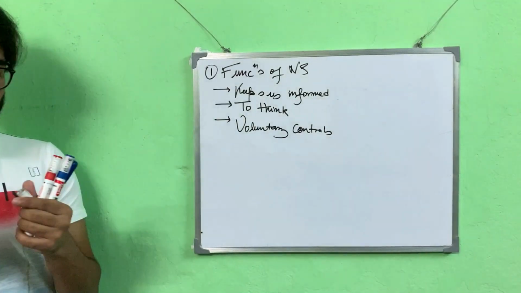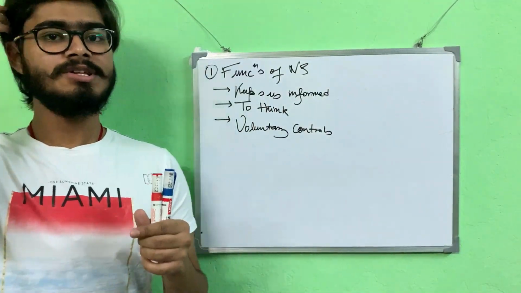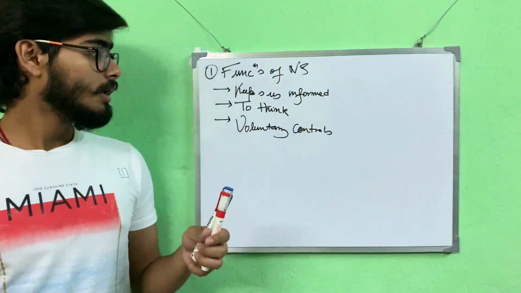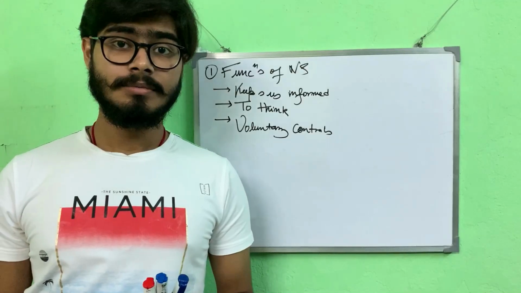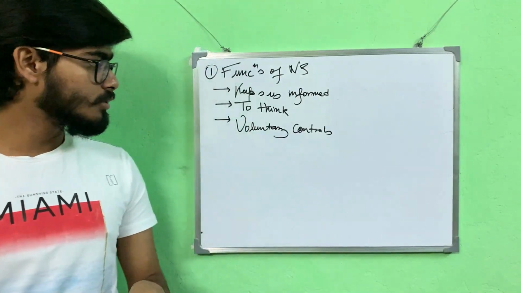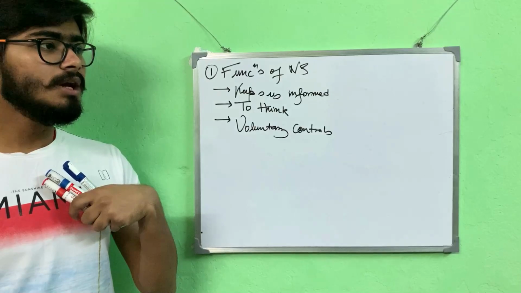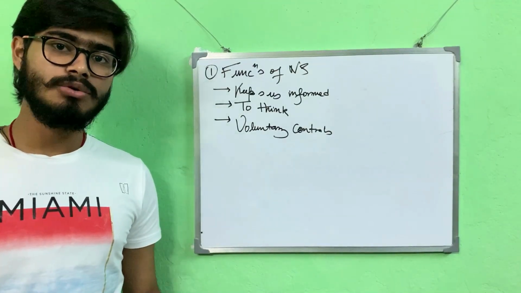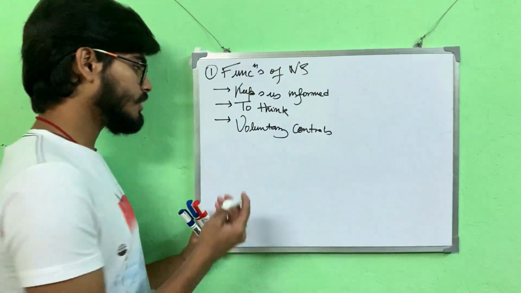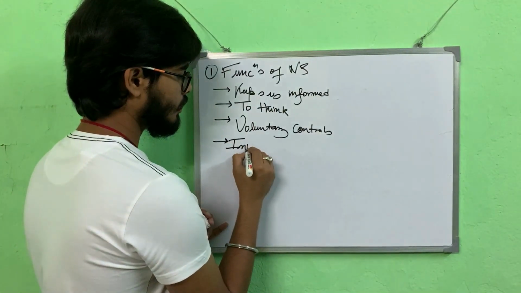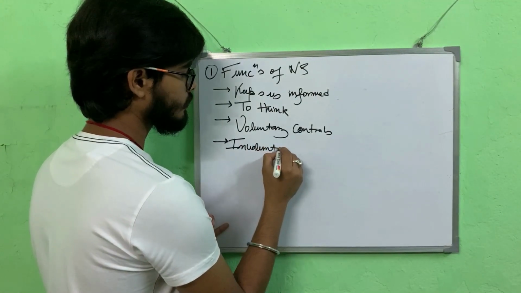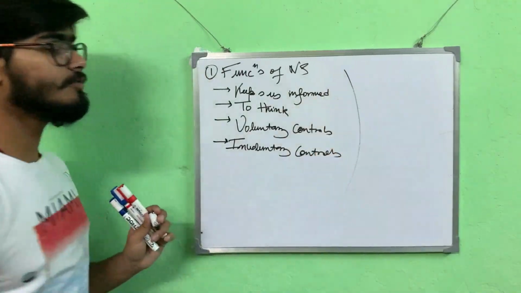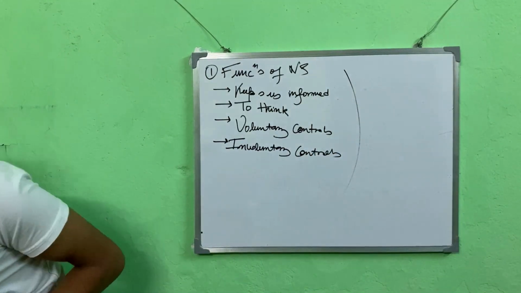It also controls the different involuntary functions of our body. Say when we eat, the food passes down the alimentary canal using the process of peristalsis. That process is also controlled by the nervous system. Say there are various secretions from various glands, that is also controlled by the nervous system. So we have the involuntary controls. So these are the basic functions of the nervous system.